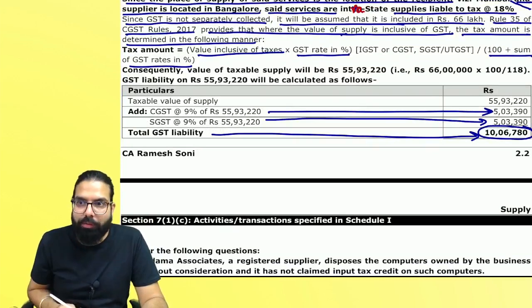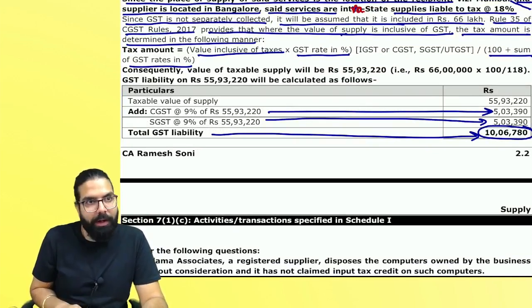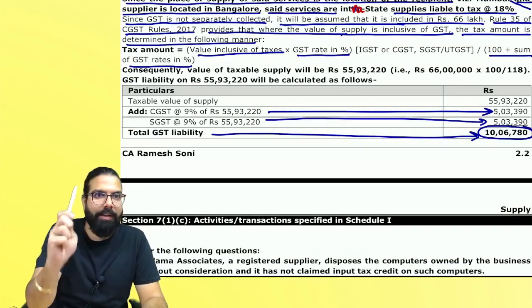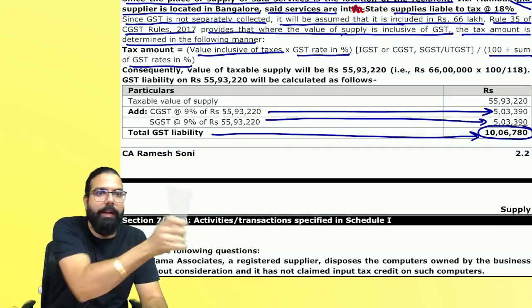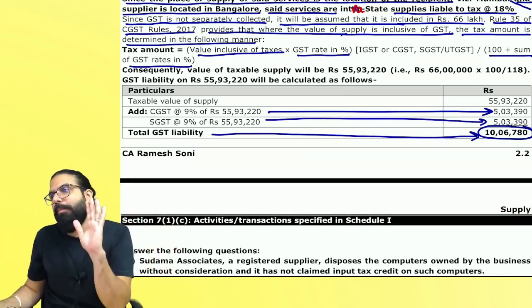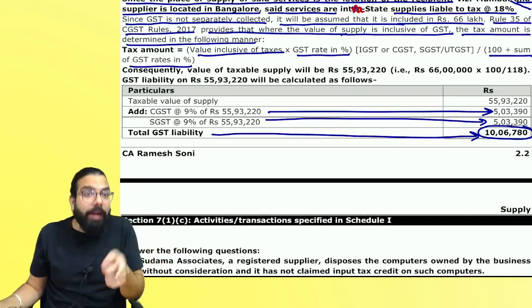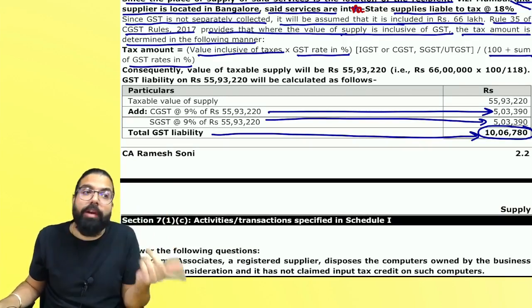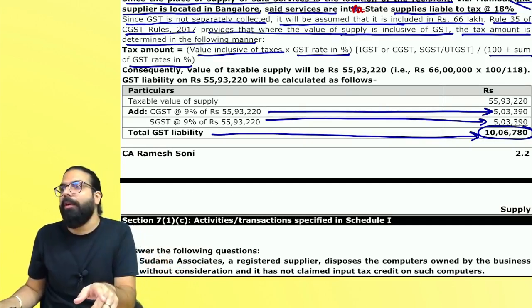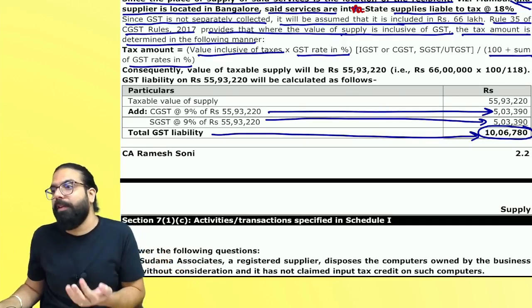You know what students do? 66 lakh rupees received is supply of service, correct? And they will go ahead and directly write 66 lakh divided by 118 into 18 and the amount over. Two-liner. You think you will get 5 marks out of it? Not possible. Now that you have written this, if this kind of question comes in the exam, will you write better? That is why practice is required, so that you know what is the expectation.